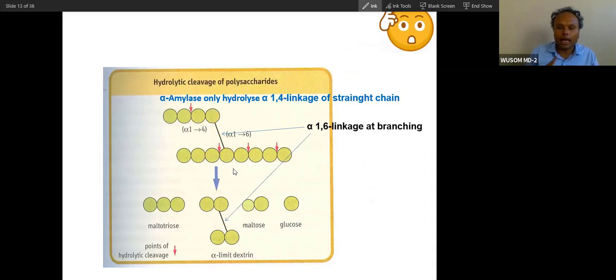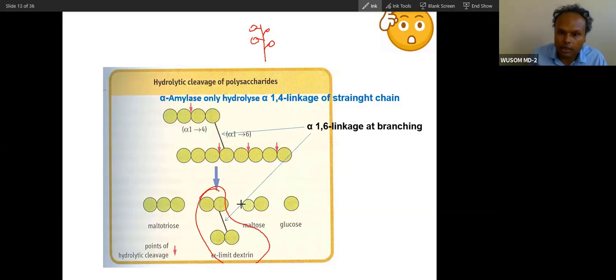We have seen limit dextrinosis in glycogen storage disease also. So this is called alpha limit dextrin, and it cannot be digested by amylase.